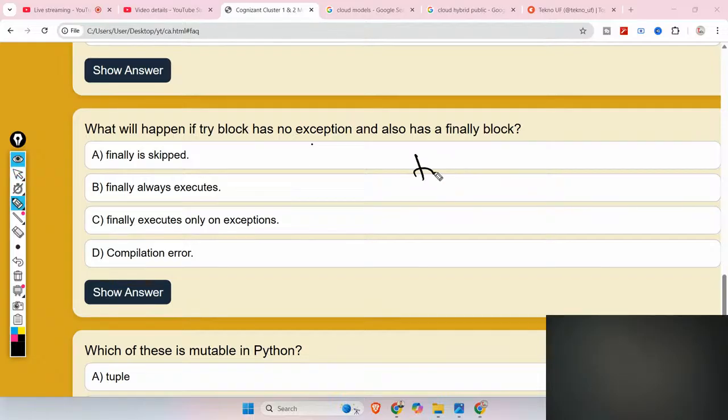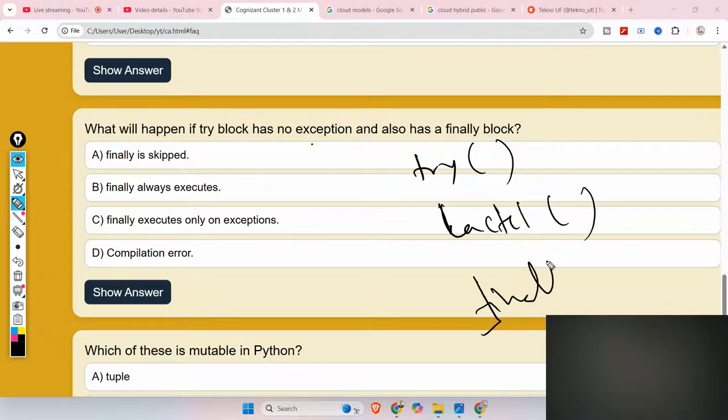Let's say there is a try block, there is a catch block, and there is a finally block. You have to know this concept: regardless of any presence or non-presence of exception, this finally block will be executed. If exceptions are there, the finally block will be executed. If there is no exception, then also the finally block will be executed. You have to know this.